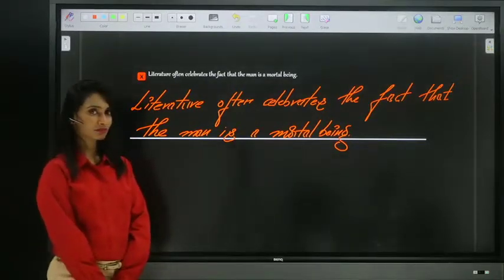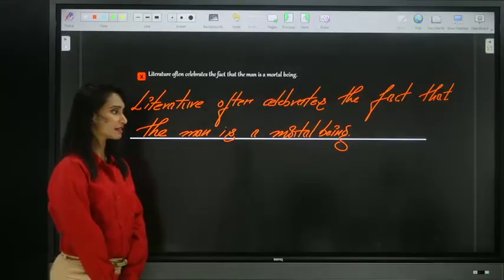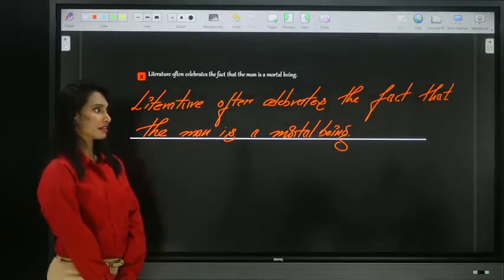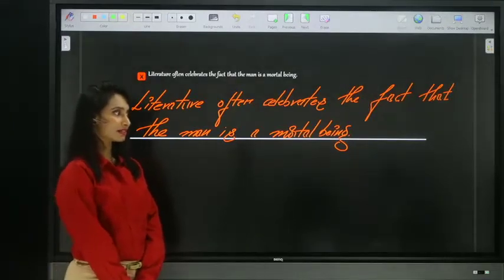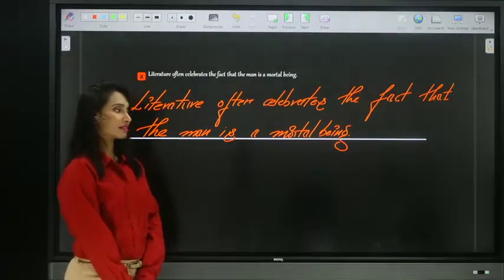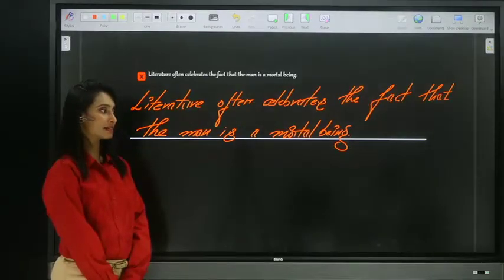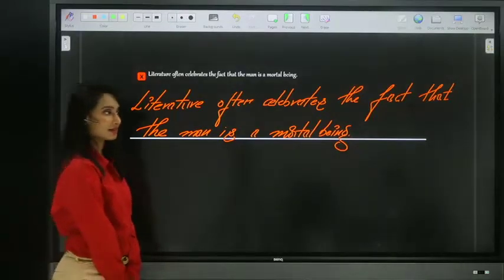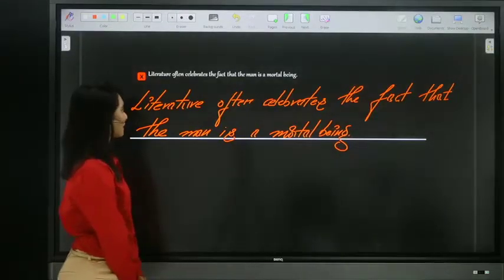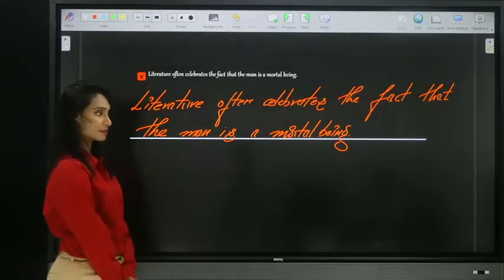No, Swapna. So you know this, just observe the sentence keenly. Akash, you're correct. That's it. Explain. Angela, partially. Yeah, explain. Why? Okay. Why? Literature often celebrates the fact.